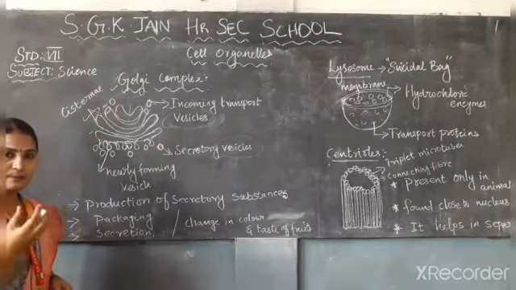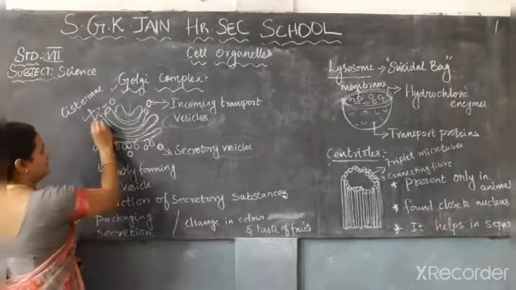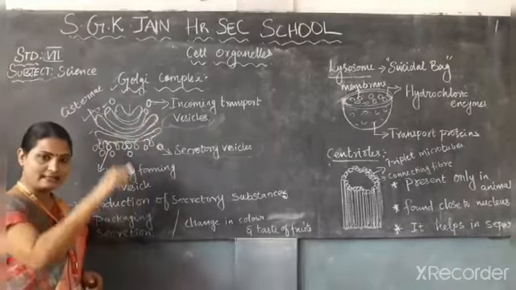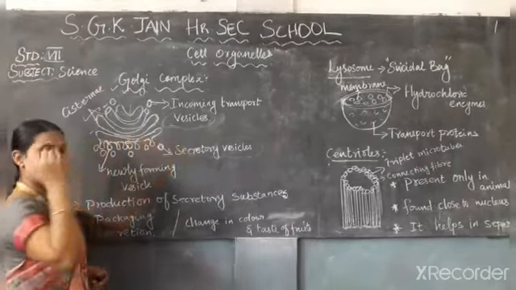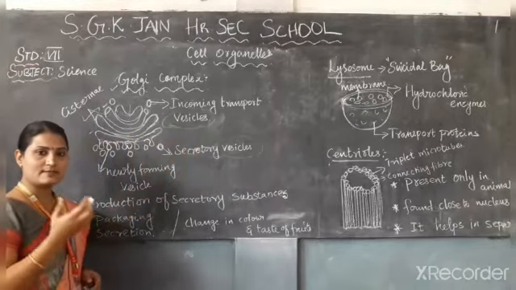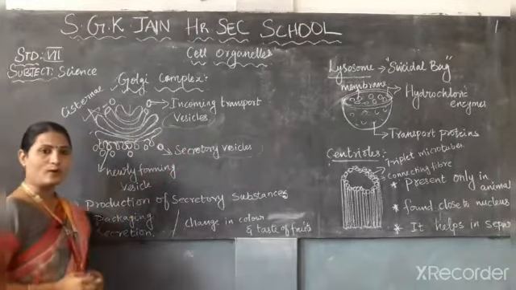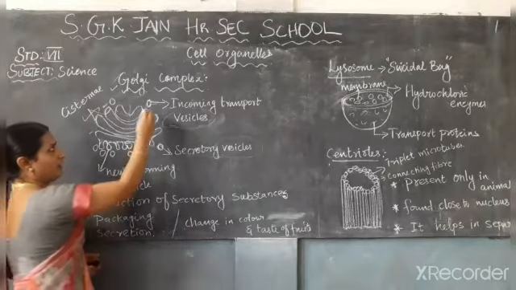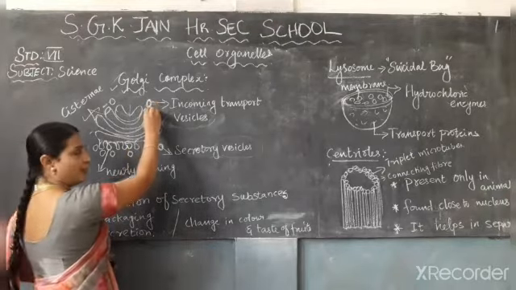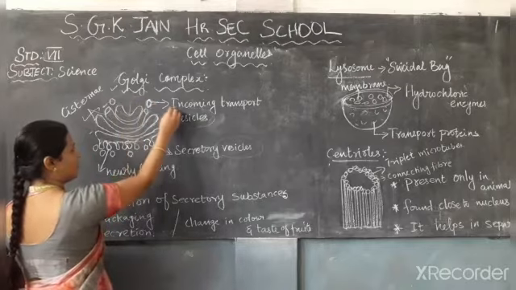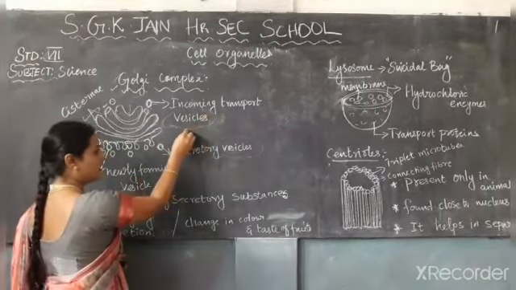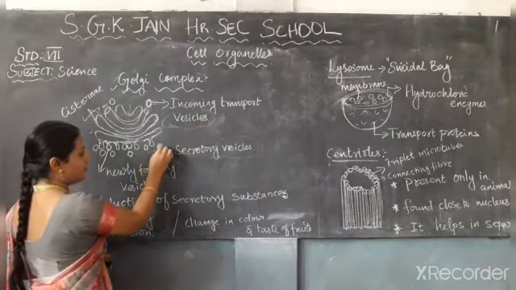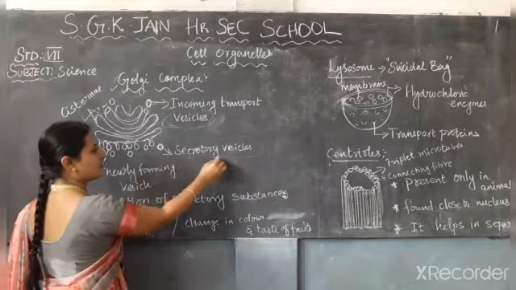The membrane bounded sacs stacked on top of each other with associated vesicles are collectively known as the Golgi complex. On the top of the Golgi complex, the round shaped structure is called the incoming transport vesicle. At the end of the Golgi complex structure, the round shaped structure is called a secretory vesicle.